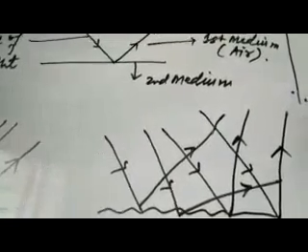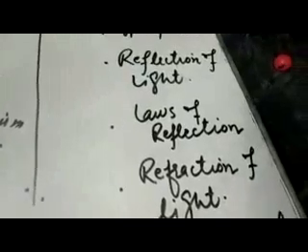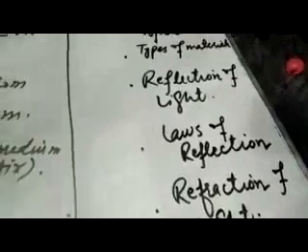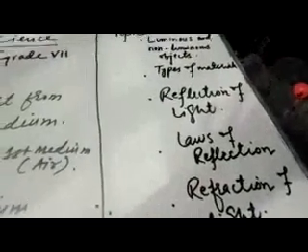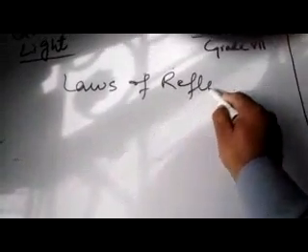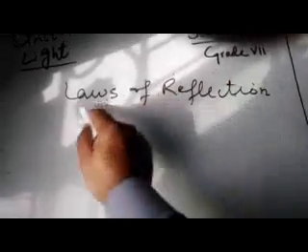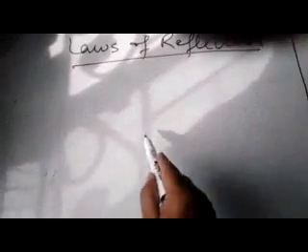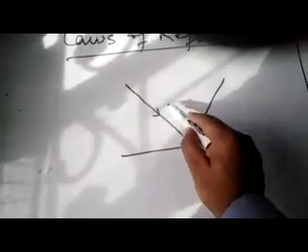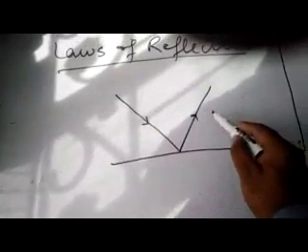After this topic we will cover the next topic, which is laws of reflection. I will explain it with the help of a diagram. For example, this is the reflection of light, this is the ray of light, and after reflection it is entering into the same medium.